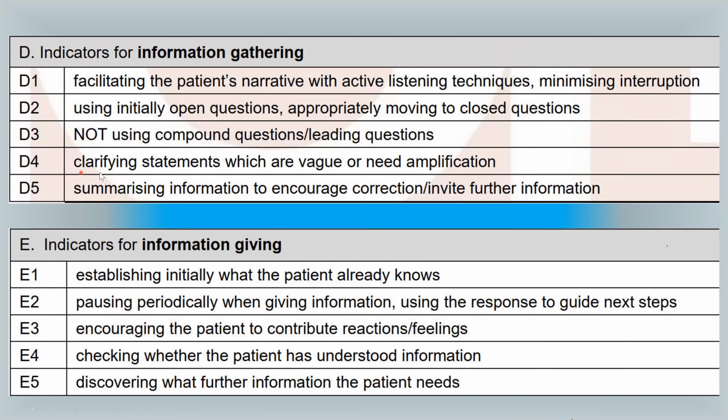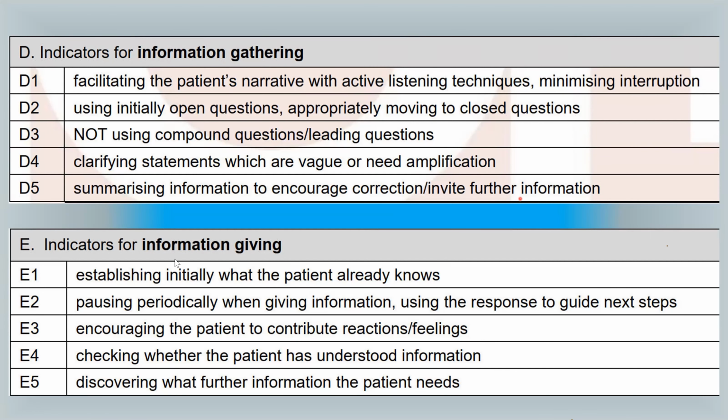Okay, so the fourth indicator is summarizing information to encourage correction or invite further information. This is just to give them a brief idea as to what they have said so far, and to show that you have understood all the information that they have given you. You can always signpost like, "So to summarize, you have been having nausea and vomiting for the last 2 days." So you should always summarize at the end of information gathering.